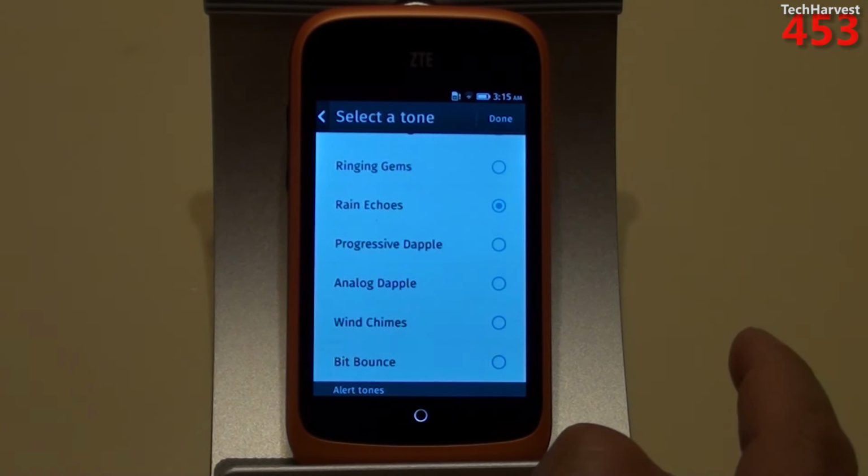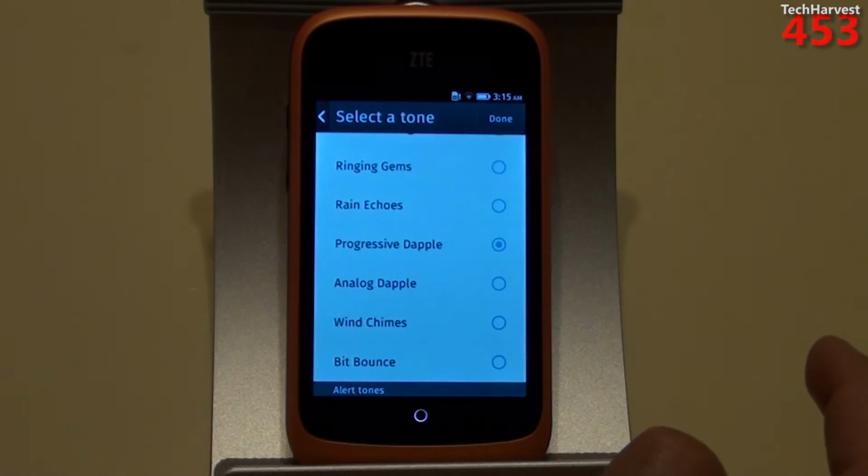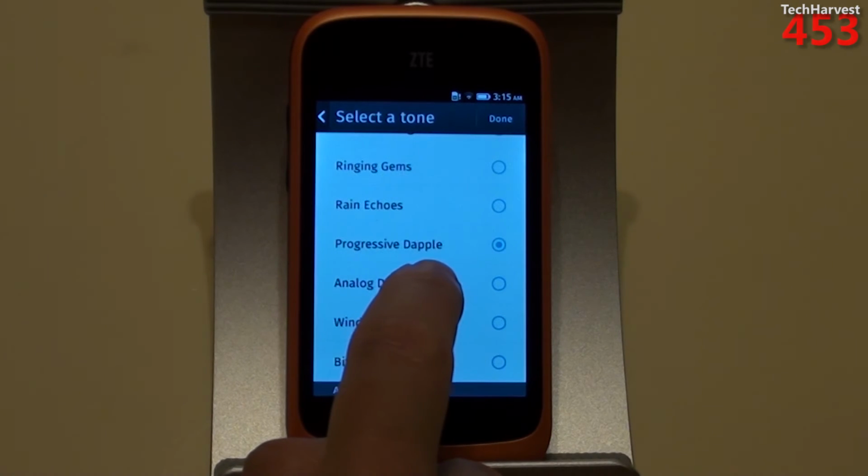The next one is Progressive Dapple. So it's progressively getting louder. The next one is Analog Dapple.